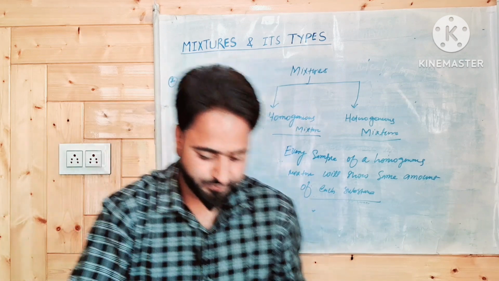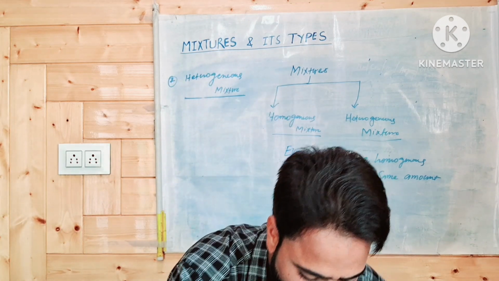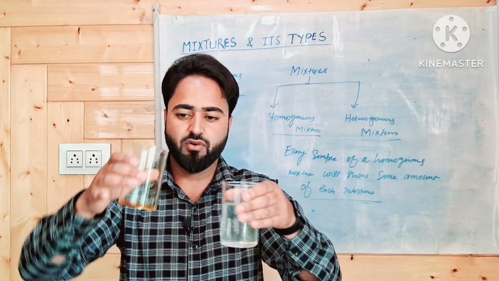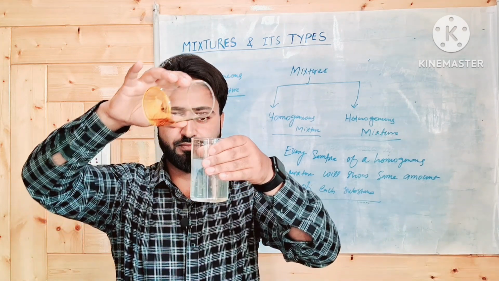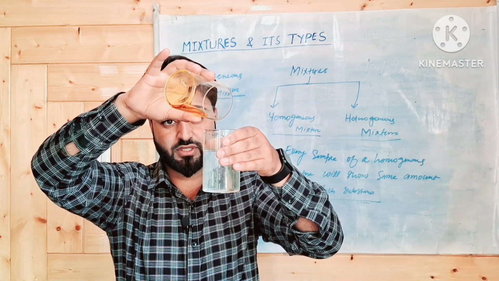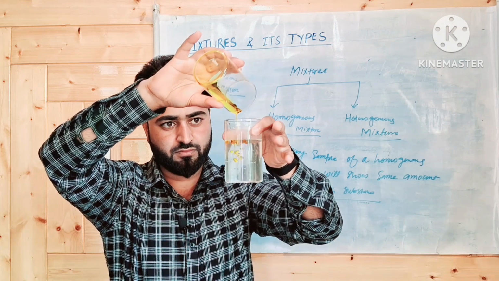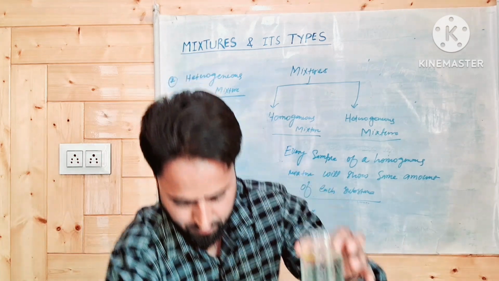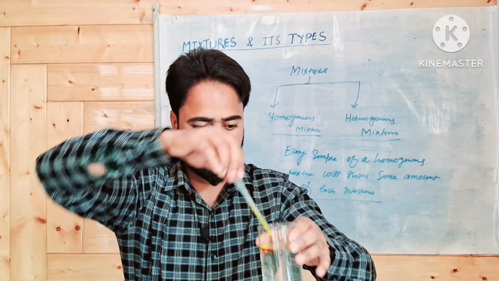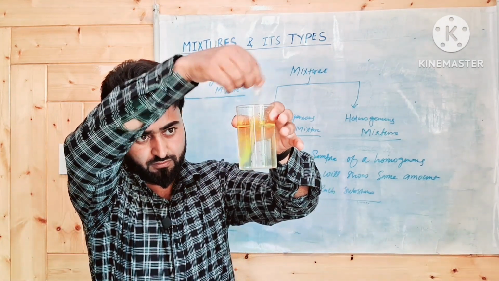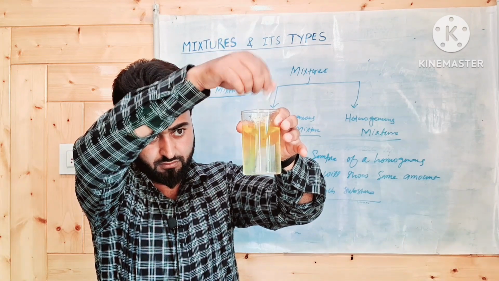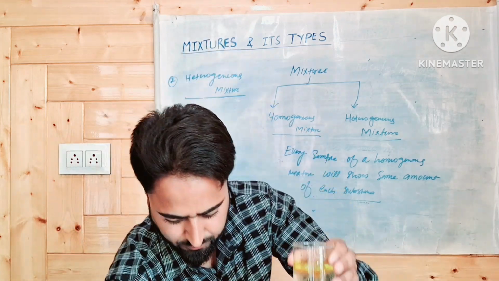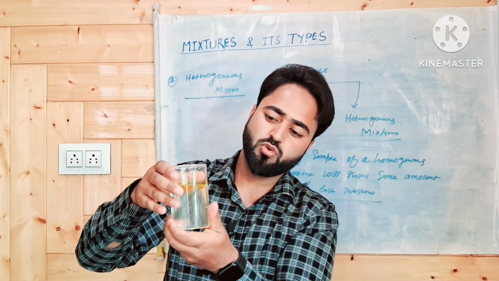I have another example. I have a glass of water, I have some oil. I will drop oil in the water to make a heterogeneous mixture. I will stir it. This is also a mixture.